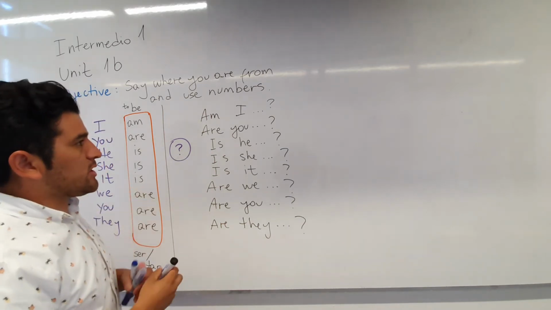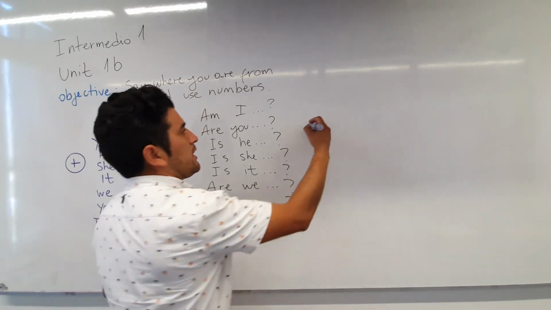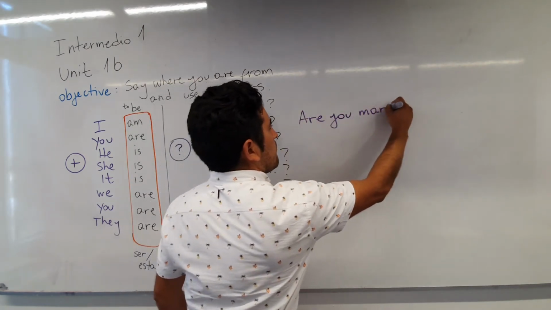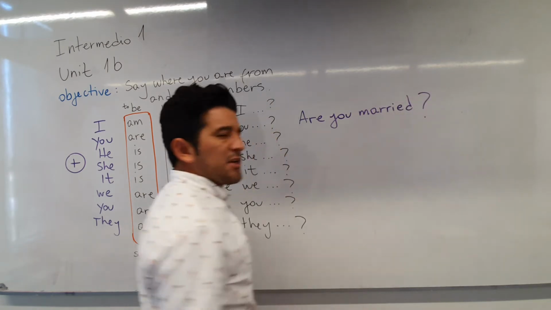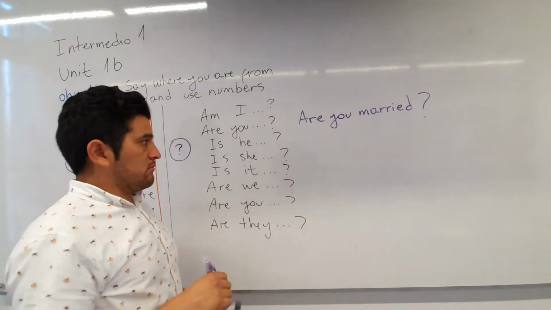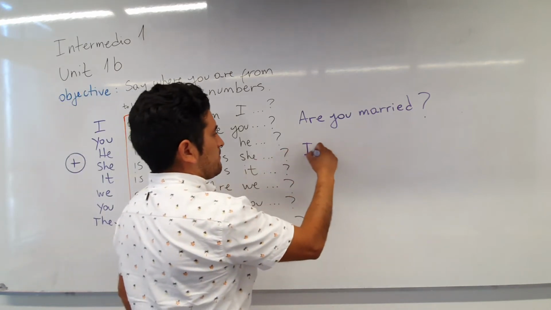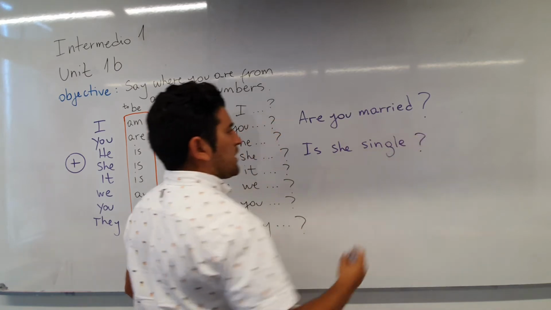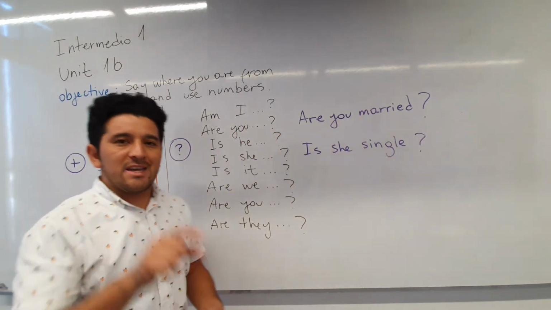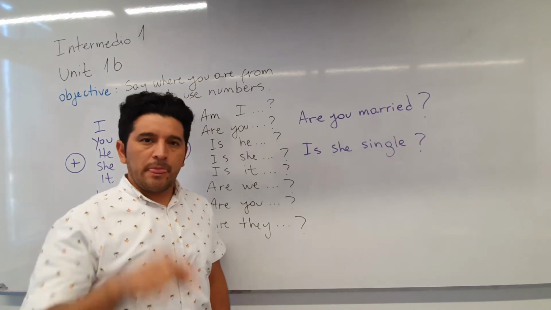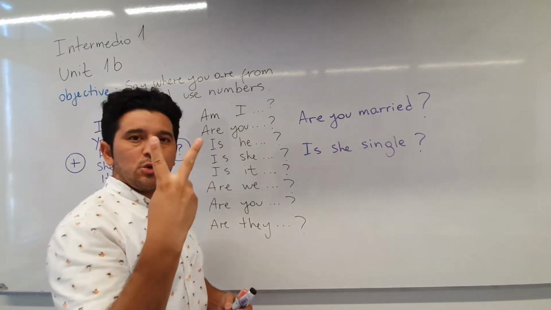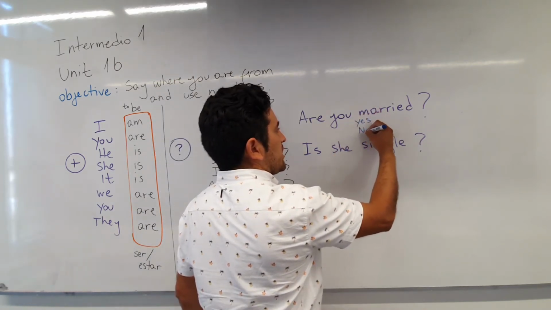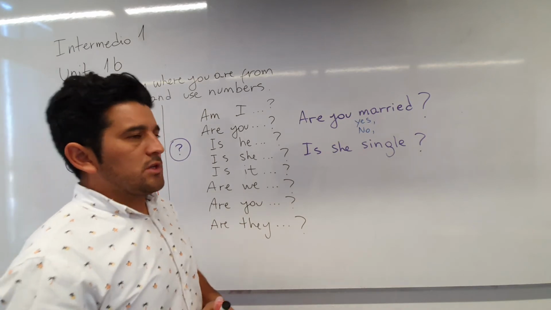For example, we are going to ask a question in this part. If somebody asks you, are you married? Or in this case, is she single? Okay, what can you say in this case? If I ask you directly, are you married? There are two possibilities. We can say yes or we can say no. Are you married?